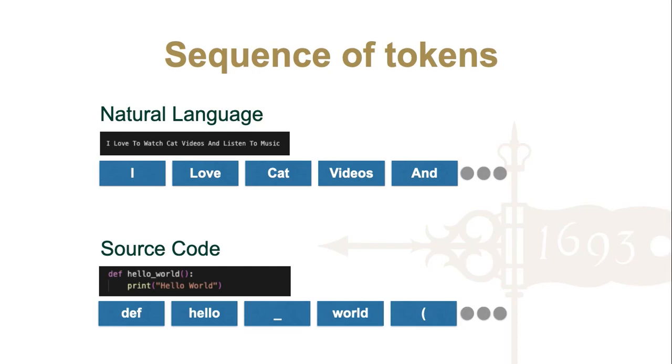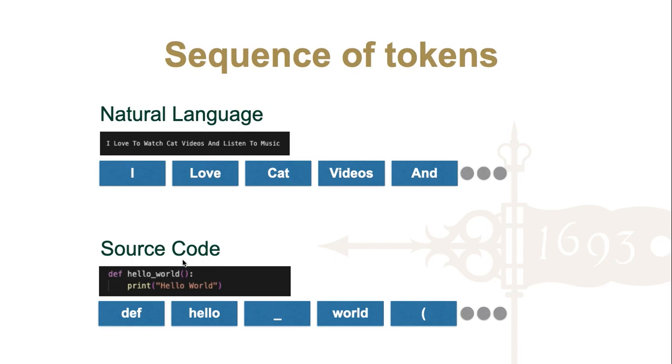A sequence of tokens can be understood as a set of elements that, when combined together, fulfill a semantic meaning. In the context of natural language, we can represent every single sentence as a sequence of words. So, for instance, in this sentence, I love to watch cat videos and listen to music, we can also visualize this information as a sequence of words: I, love, cat, videos, and so on.